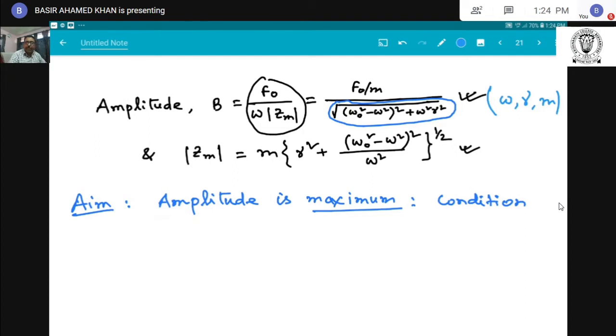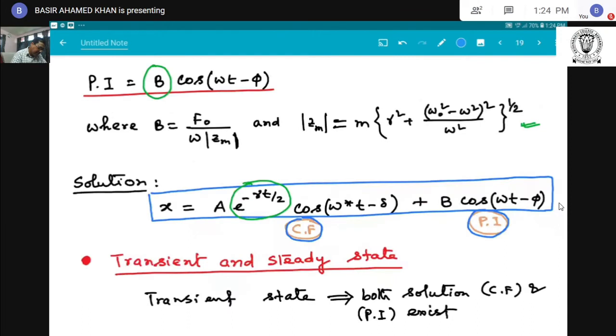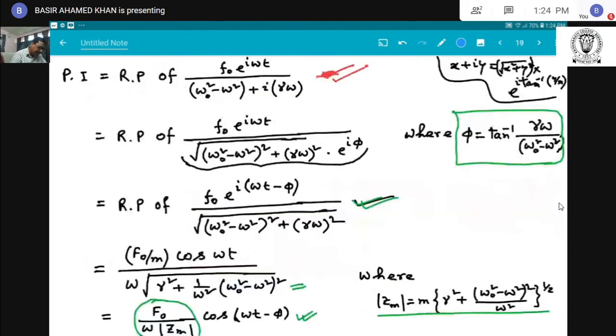And the second point is that the phase difference phi exists between the displacement and the driving force, which also depends on gamma and omega.